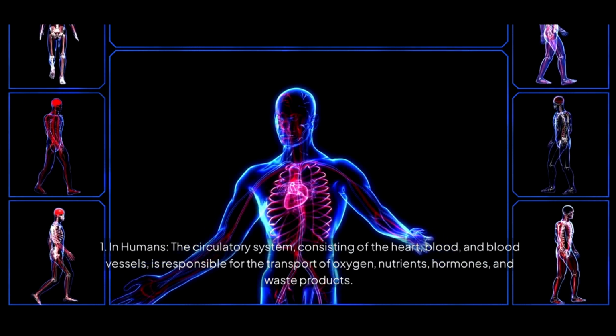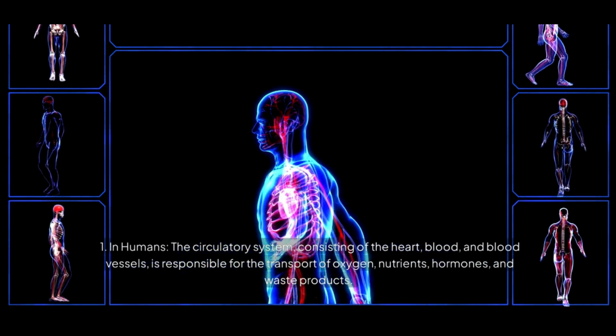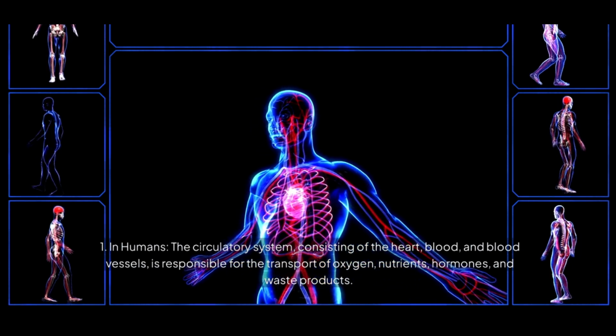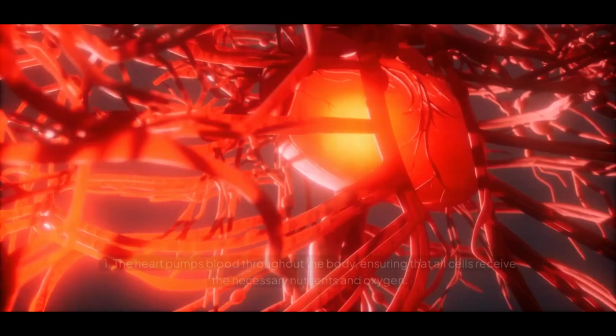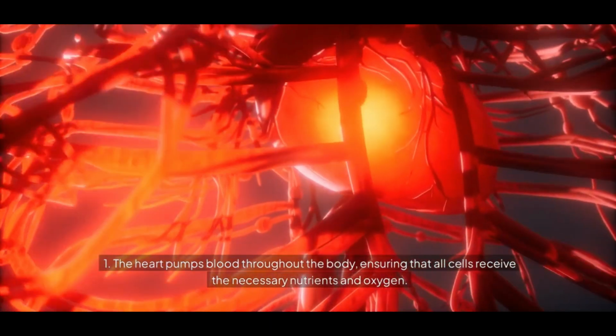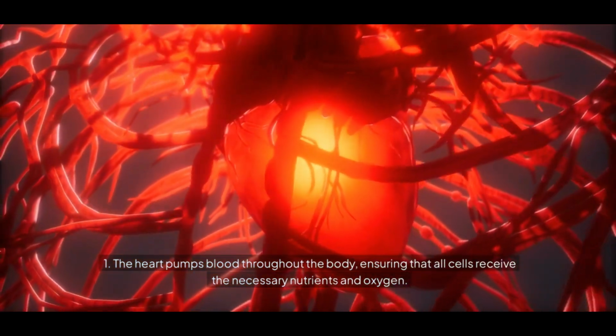1. In humans, the circulatory system, consisting of the heart, blood, and blood vessels, is responsible for the transport of oxygen, nutrients, hormones, and waste products. The heart pumps blood throughout the body, ensuring that all cells receive the necessary nutrients and oxygen.